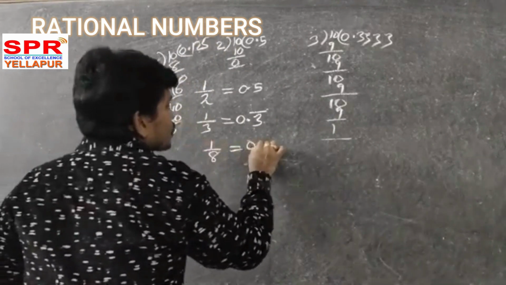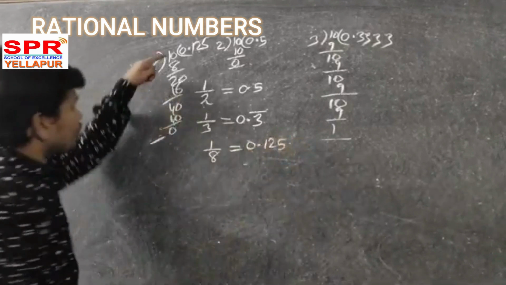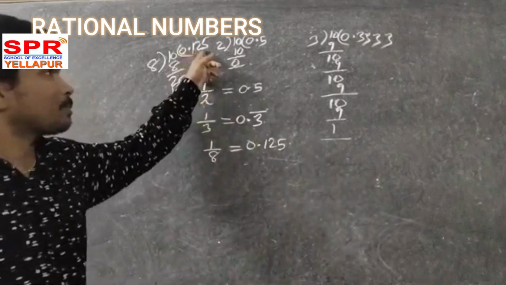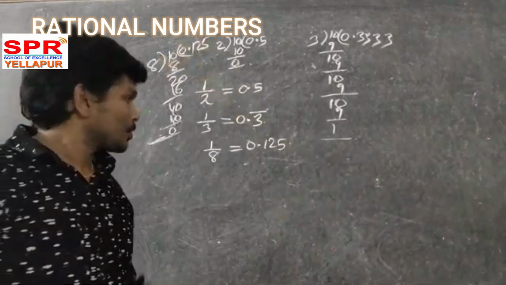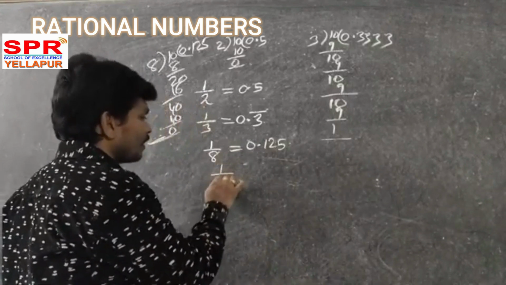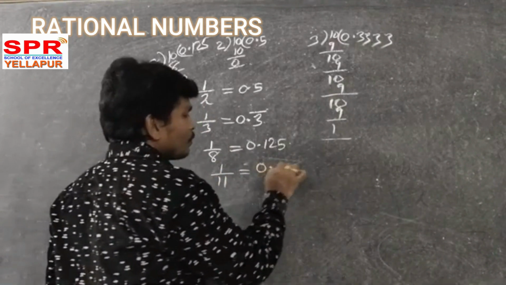You know these things: 0.125. After some finite steps it leaves remainder 0 and the decimal part terminates. So this is called a terminating decimal. Now take 1 by 11. What did you get?